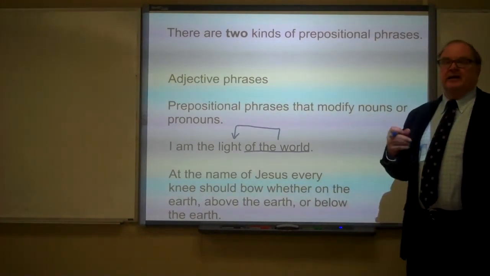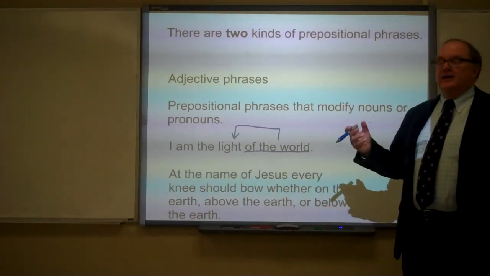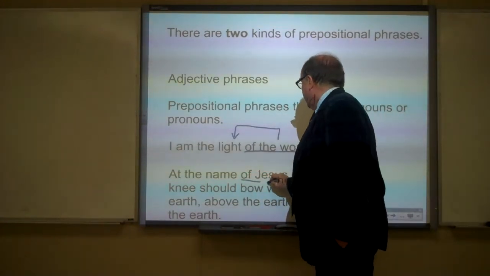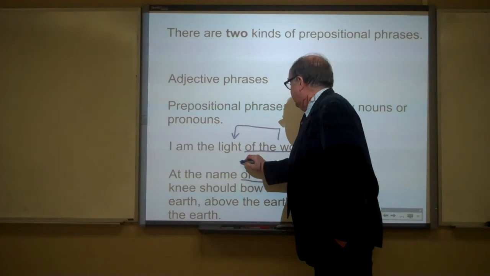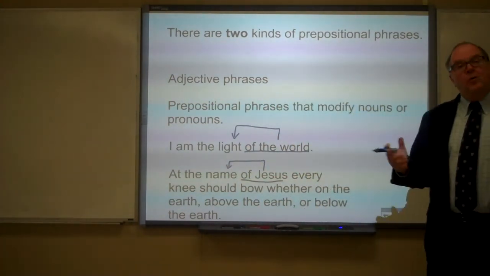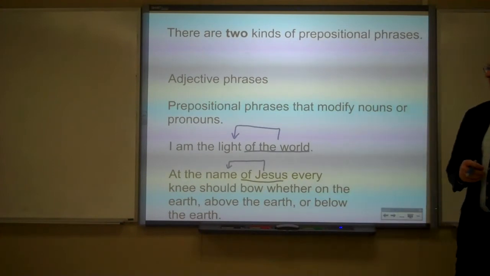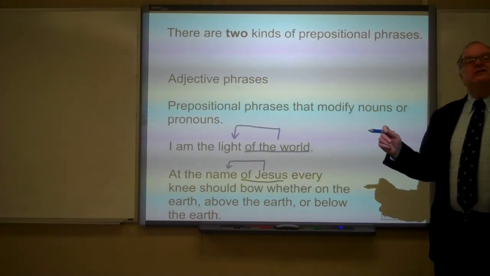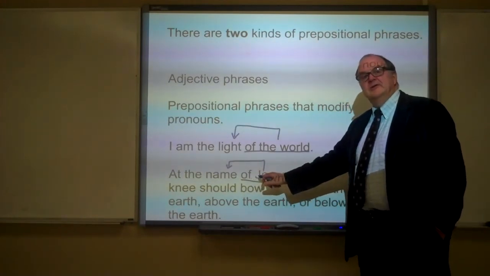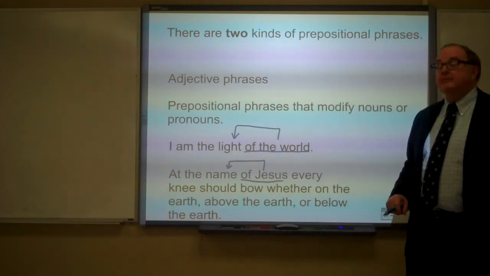Which light? The light of the world. Or what kind of light? The light of the world. Okay? In this sentence, of Jesus modifies name. Which name? Or whose name? Of Jesus. Preposition, Jesus is the object.